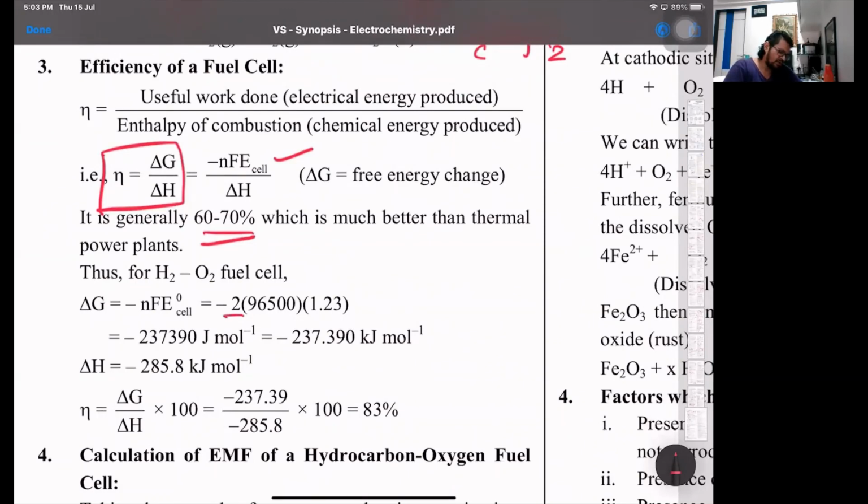The number of electrons exchanged is 2, and the E naught of the cell for the fuel cell is plus 1.23 volts or plus 1.24 volts. So we can get delta G, that's negative, and delta H, that is the enthalpy change for the formation of water. For 1 mole of water, the enthalpy change is minus 285.8 kilojoules. So we can calculate the fuel efficiency, that is 83%.